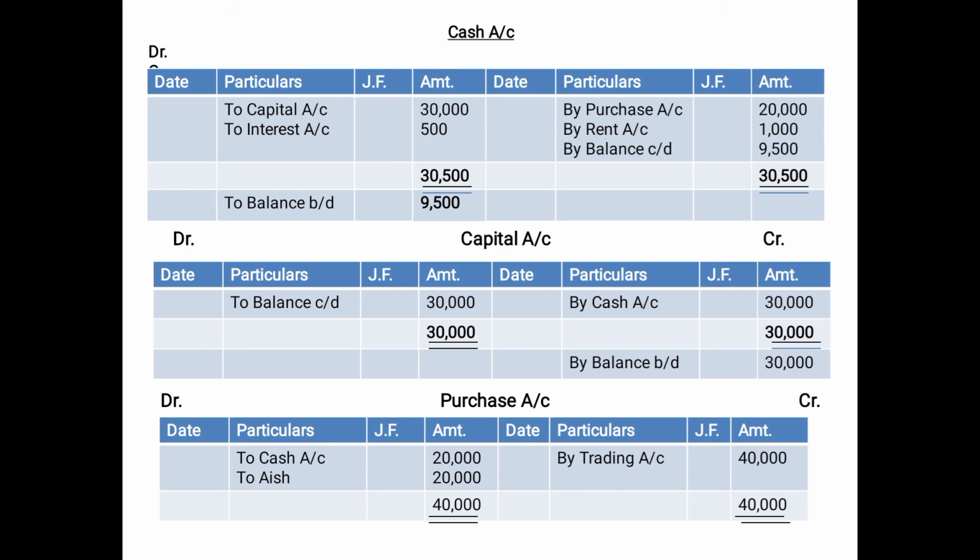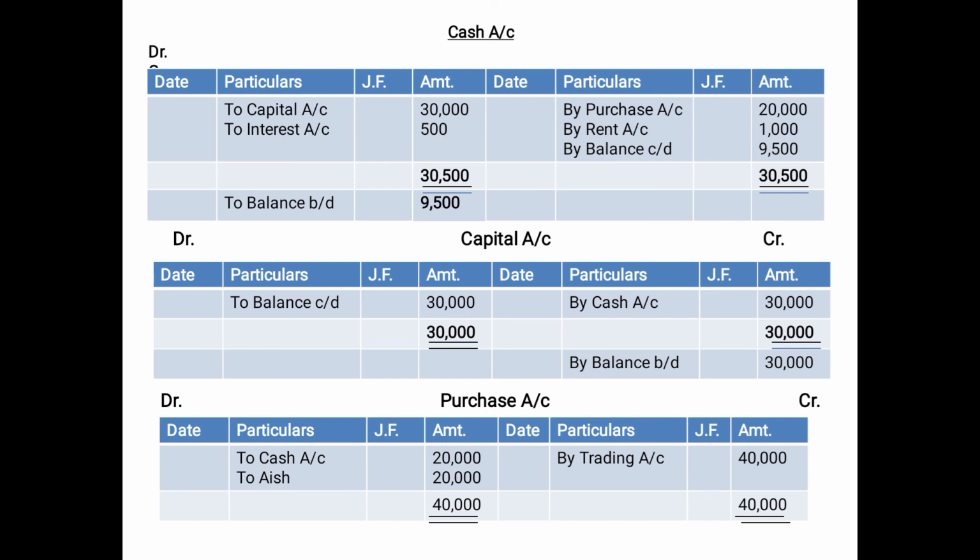Now one more very important thing which you need to do is, what you have written as "by balance carried down"; this happens only in cases where you have written balance carried down. The side on which you have written "by balance carried down" or "to balance carried down" will be posted on the opposite side after showing the total. For example, here the balancing figure has been posted on the credit side as "by balance carried down". Therefore, it will be brought forward on the opposite side, that is the debit side, after showing the totaling.